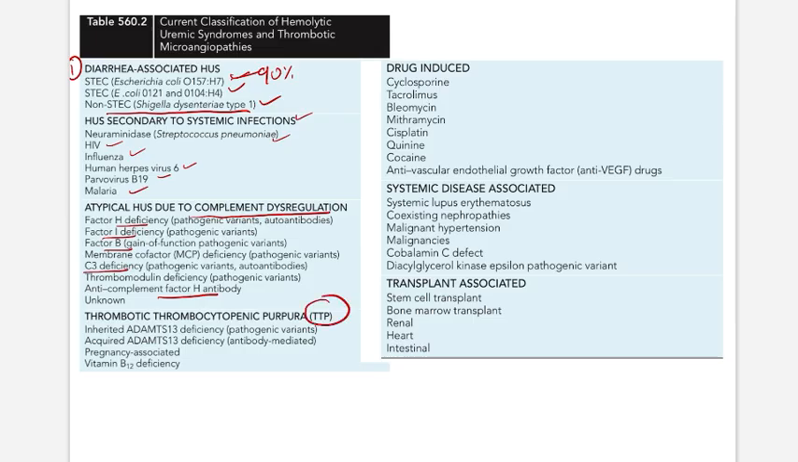TTP: inherited ADAMTS13 deficiency and acquired deficiency.